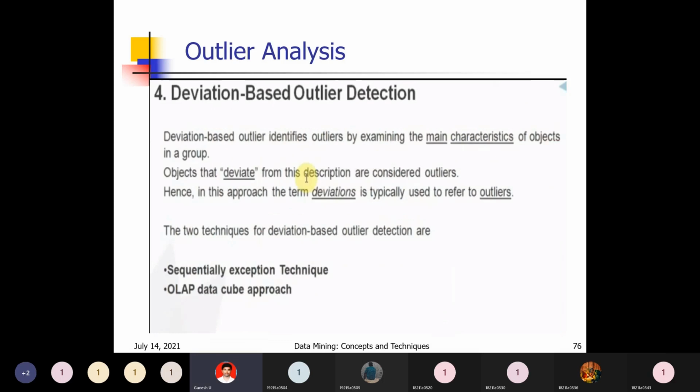The next one is deviation-based outlier detection. The name itself indicates it. Deviation-based outlier detection identifies outliers by examining the main characteristics of objects in a group. Objects that do not follow those characteristics, that are deviating, are outliers.